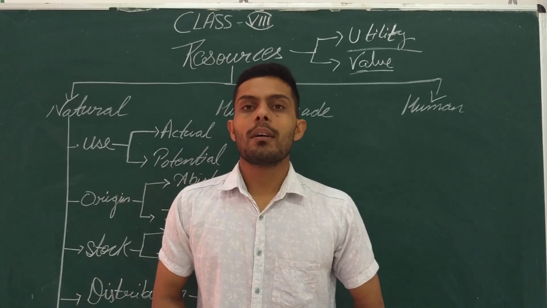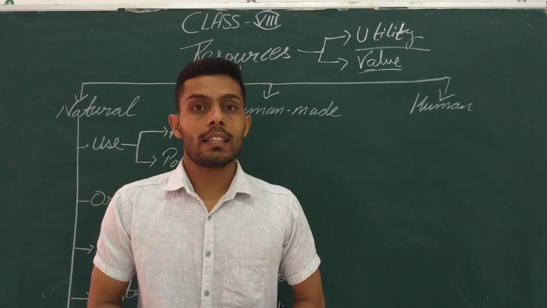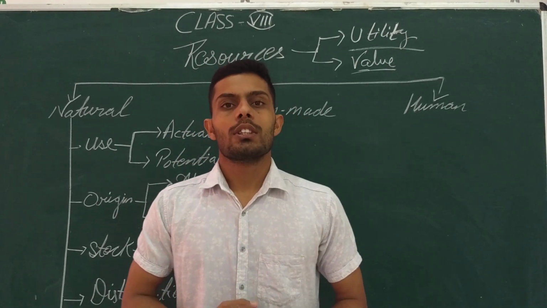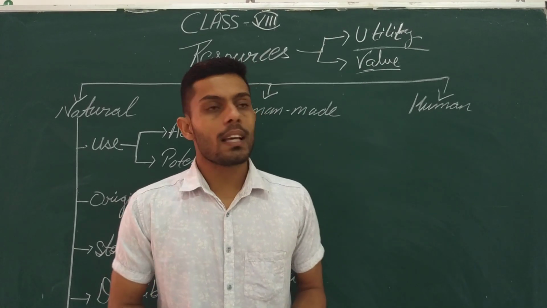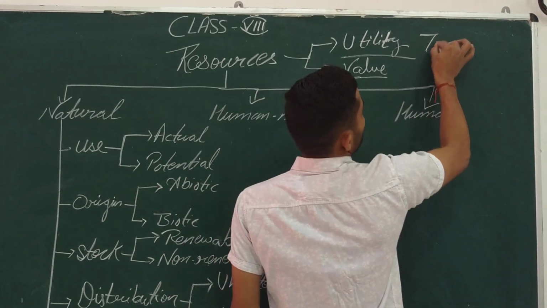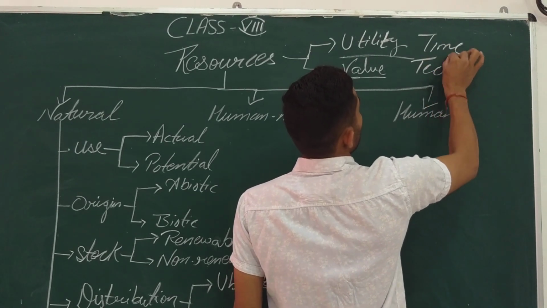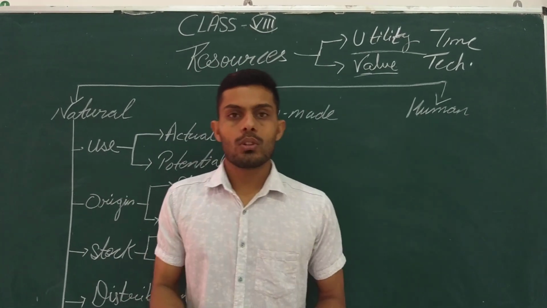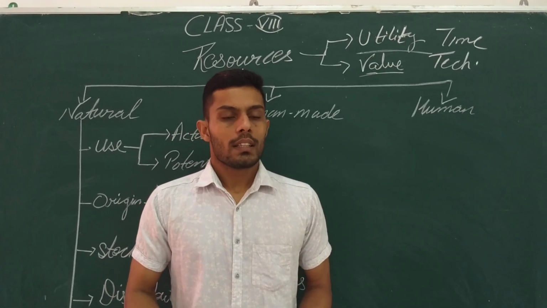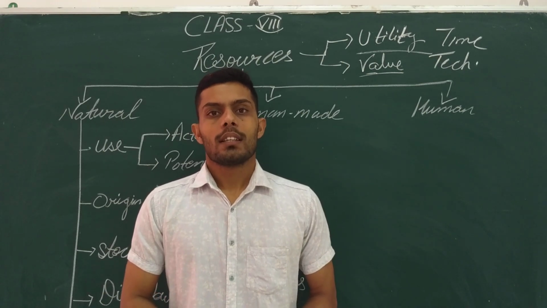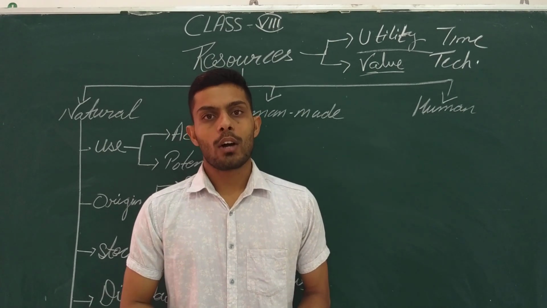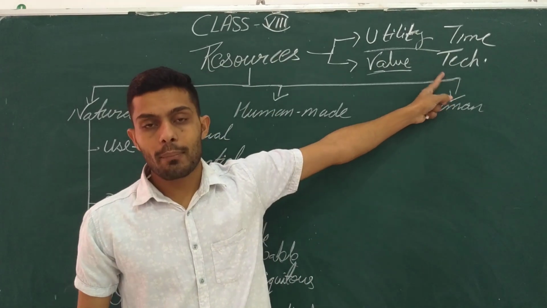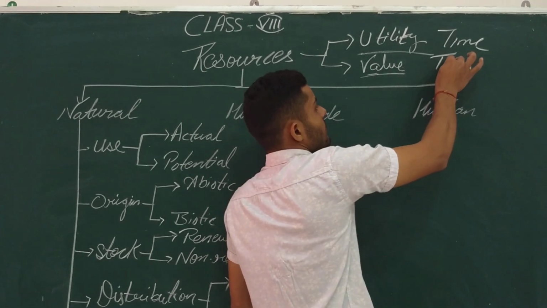So how do things become resources? What are the factors which make anything a resource? There are only two factors used to make a thing a resource: time and technology. According to the fashion of our time, as soon as the time changes, a thing becomes more and more valuable according to its needs. What helps with that is the technology.